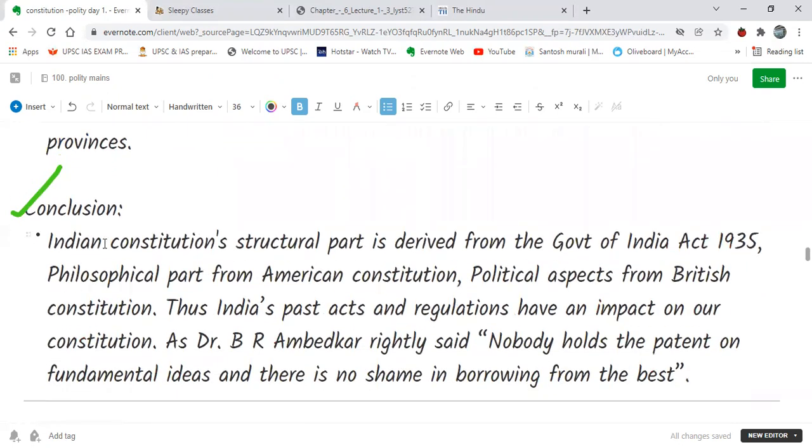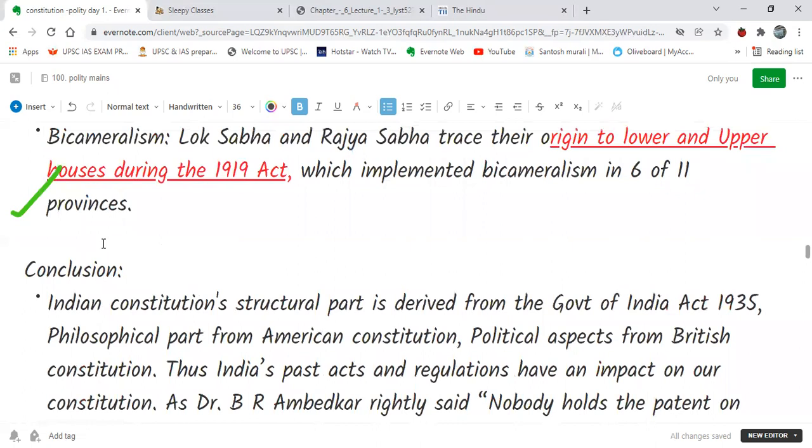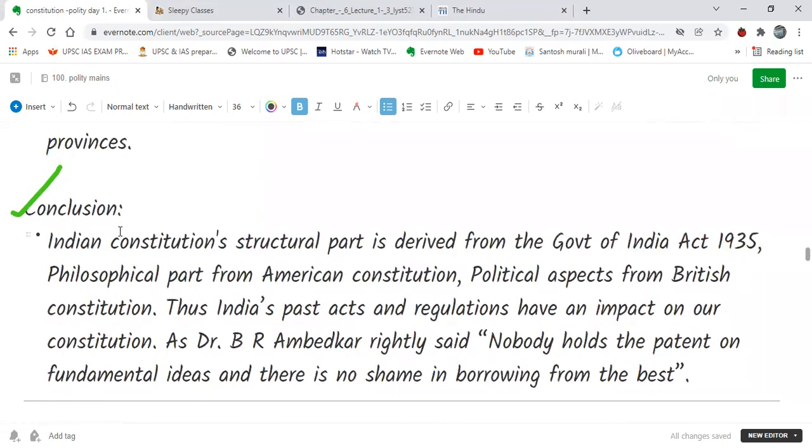Then how can we conclude? We can conclude that the past acts, especially the Government of India Act, have hugely impacted the present day constitution. And we can quote Dr. B.R. Ambedkar's words here, who said that nobody holds the patent on the fundamental ideas and there is no shame in borrowing from the best, be it the past acts.